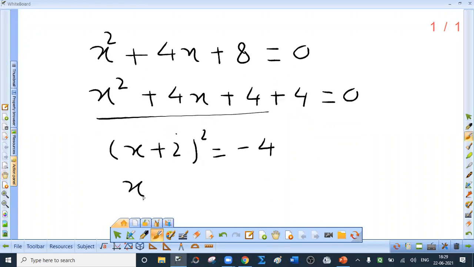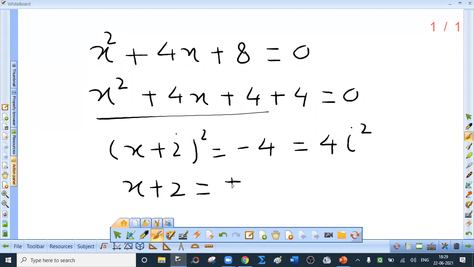After this, I will say x plus 2 equal to, or before that, let me write 4i square. Is this correct? Yes, it is. Why? Because minus 4 is 4 into minus 1. But we have decided that i is root of minus 1. So what is minus 1? i square. So I get the equation (x plus 2) square equal to 4i square.